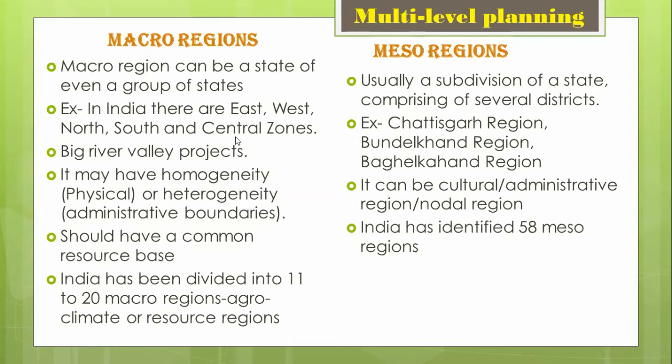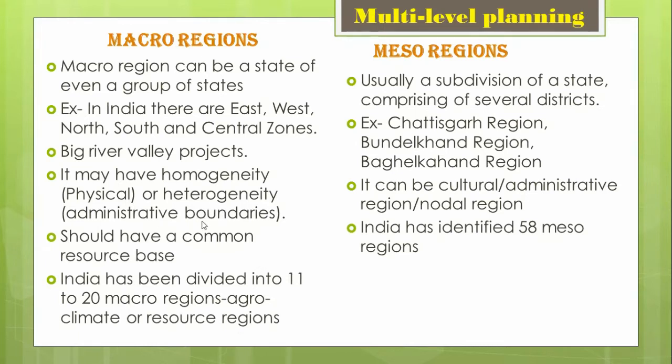So when we speak about the east zone, all the states which are on the eastern side of India will come under the eastern zone. Generally it happens that for a big river valley project, because a river does not fall in only one state, it falls in multiple states. So generally for a big river valley project, or there might be some other reasons, we delineate macro zones, because for that we have to delineate a specific zone through which that river passes. So that zone may be homogeneous in characteristic, physical characteristic, or it might be heterogeneous also.